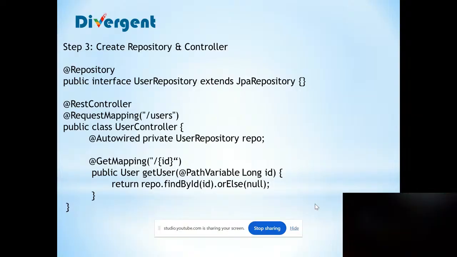Here we are creating the repository and the controller. We have one interface for the repository, the user repository, and here we are extending the JPA repository. Then we have one controller, the user controller. Here we are autowiring our user repository to find the data. We have one get user call, and with the help of our repository, we are just using findById.